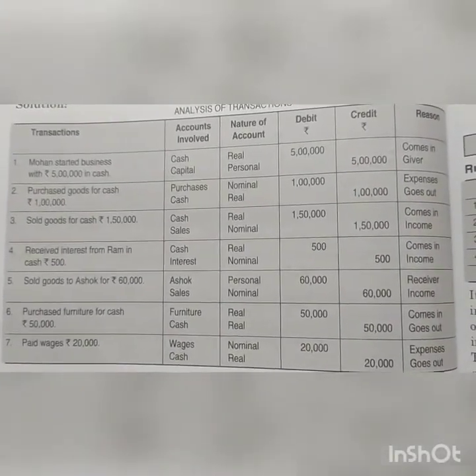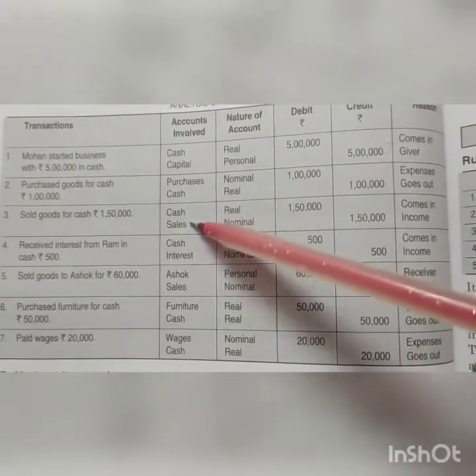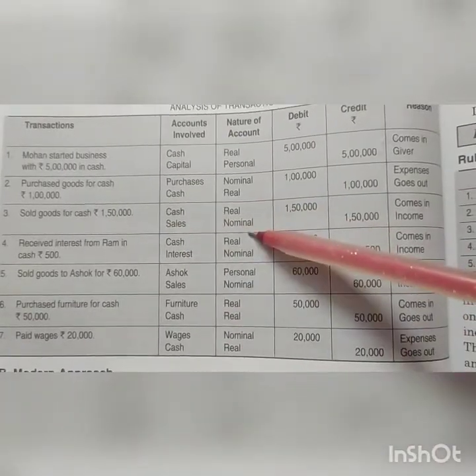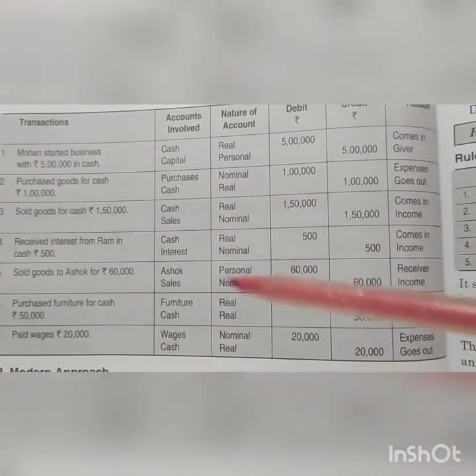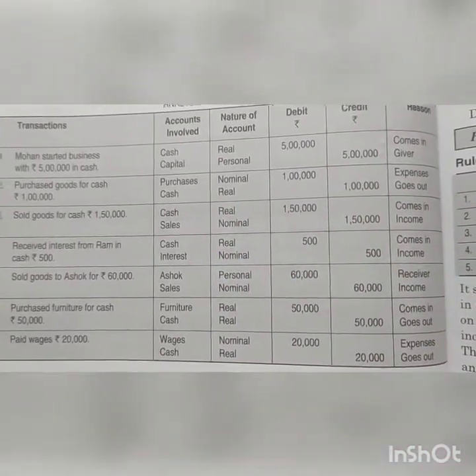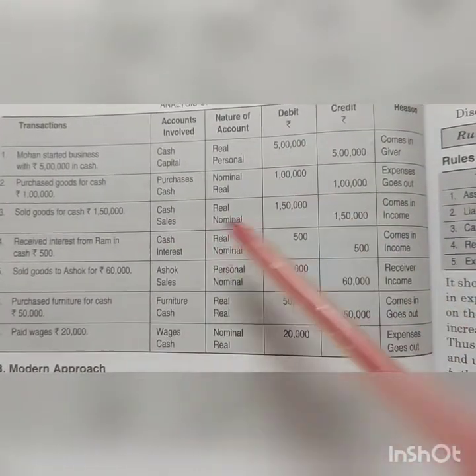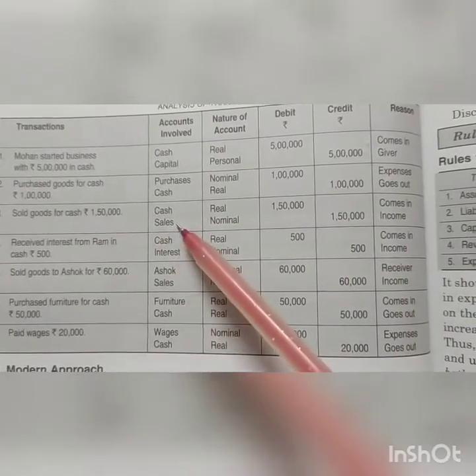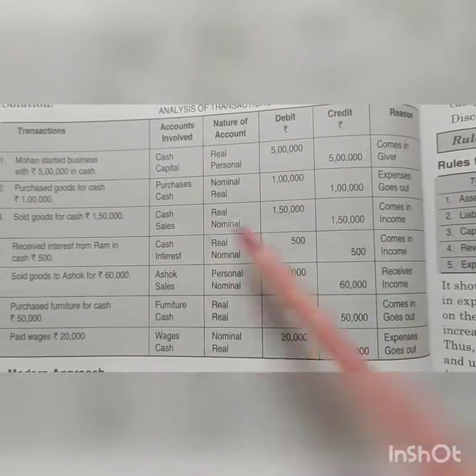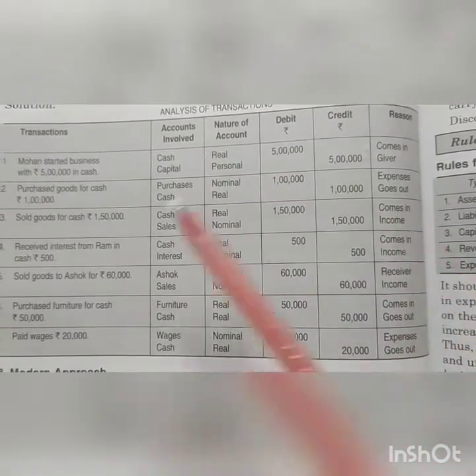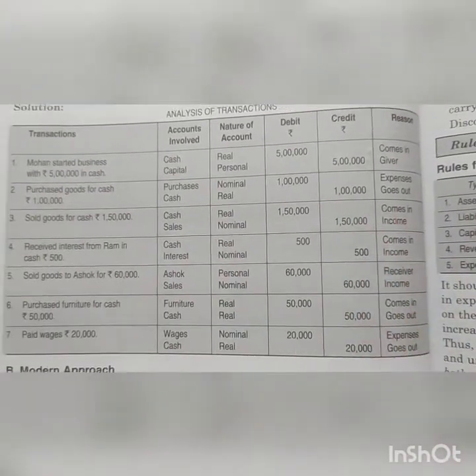Third, sold goods for cash, rupees 1,50,000. Two terms, cash and sales. Cash nature is real, sales nature is nominal. We are getting money, we are selling goods and receiving cash. So cash is coming into the business. Debit what comes in. Cash will be debited. Sales, all income and gains to be credited as per nominal account. So sales to be credited. Reason, cash comes in. Sales being an income, it is to be credited.